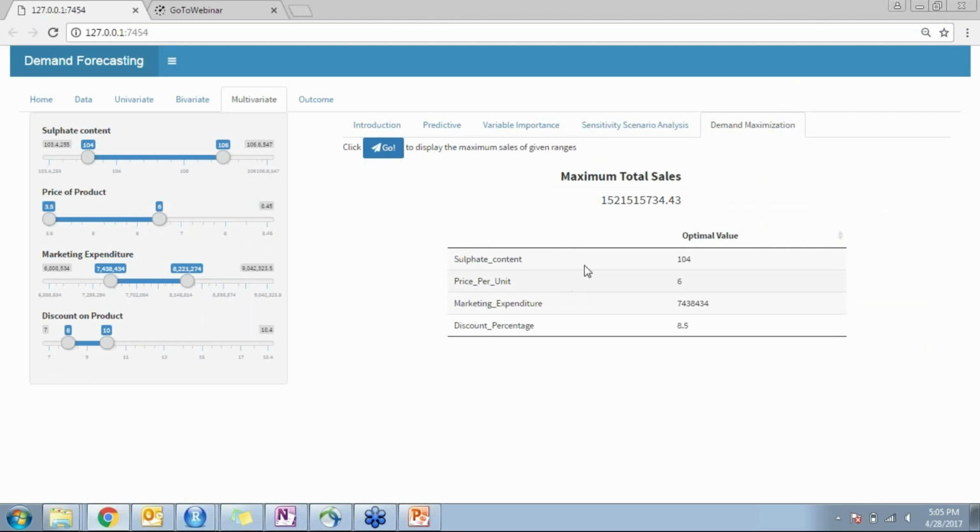So if you press go over here, it will provide the optimal value that should be given to sulfate content, price, marketing expenditure or discount percentage, and what the impact of that will be in terms of sales. This is what is provided in the demand maximization. It is very applicable for analyzing the right combination or mix of the variables or factors to get the most optimal or maximum output in terms of sales.